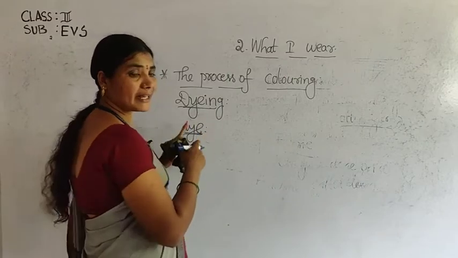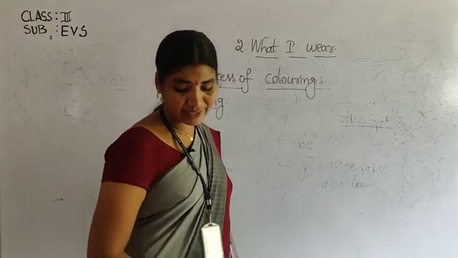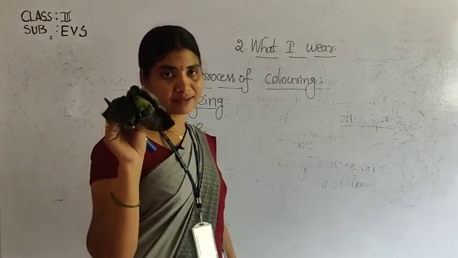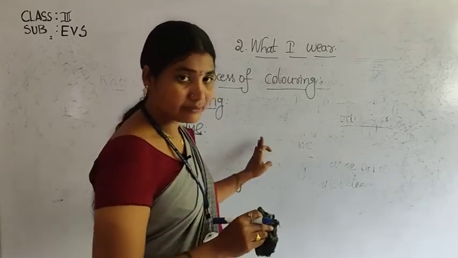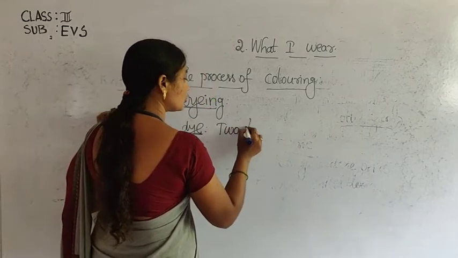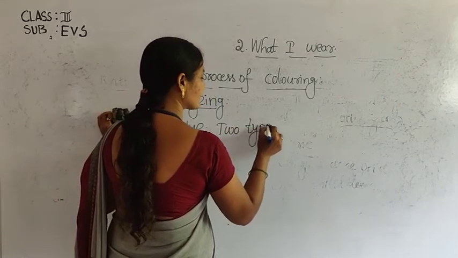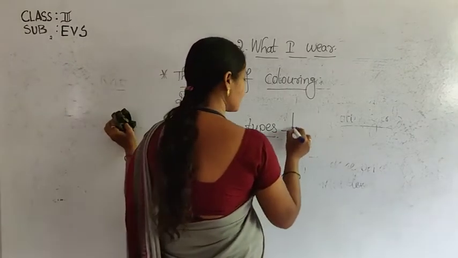What is meant by dyeing? Dyeing is the process of coloring a piece of cloth. It should be colored; that process is called dyeing. Now, there are two types of dyes, children. Two types of dyes are present. So, what are they?